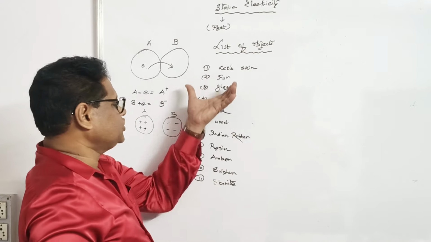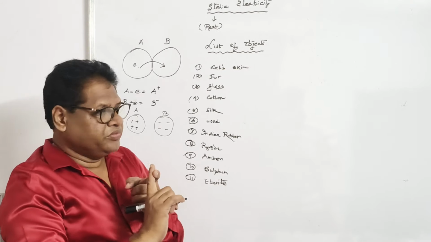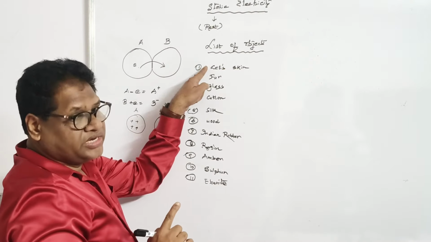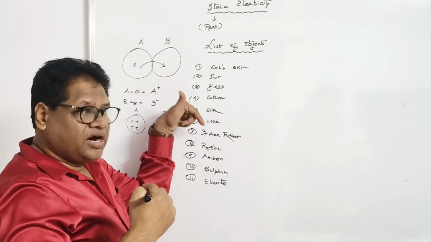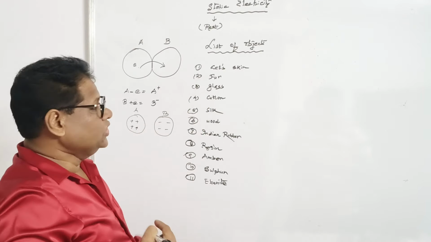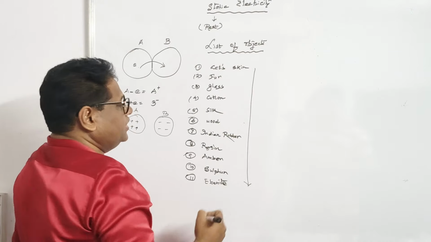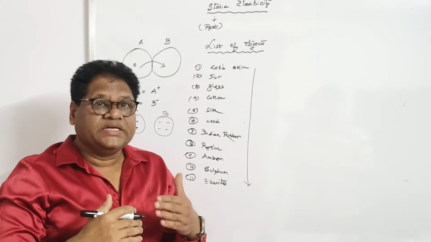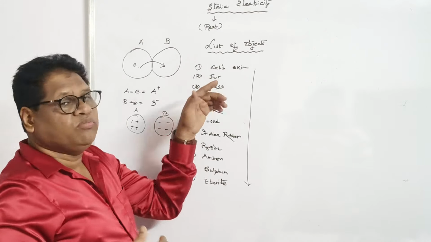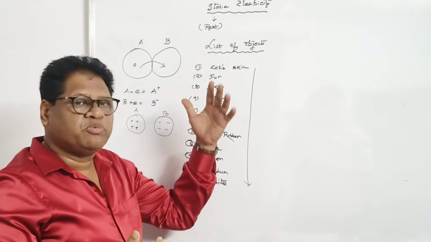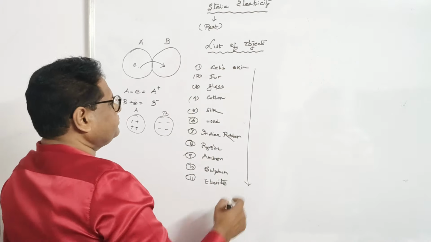Now you can observe in the list of 11 objects, if you rub any two objects, the one that is coming first in the list will get positive charge and the other which is coming after that gets negative charge. So this is the list of 11 objects arranged in the order of decreasing tendency to lose the electrons. The first has more tendency to lose electrons, so it gets positive charge if it is rubbed with any of these. Let us take one example.